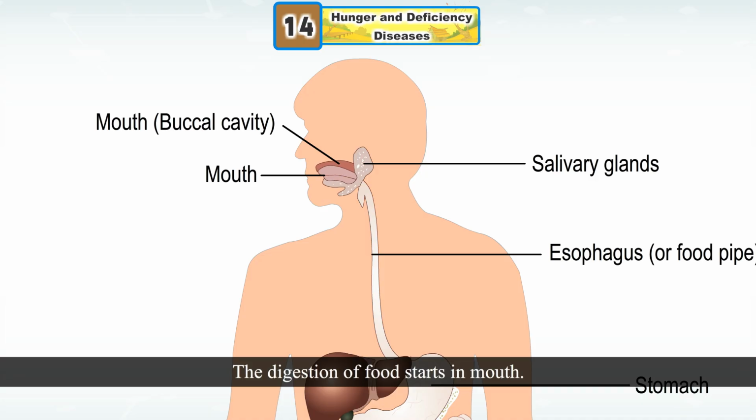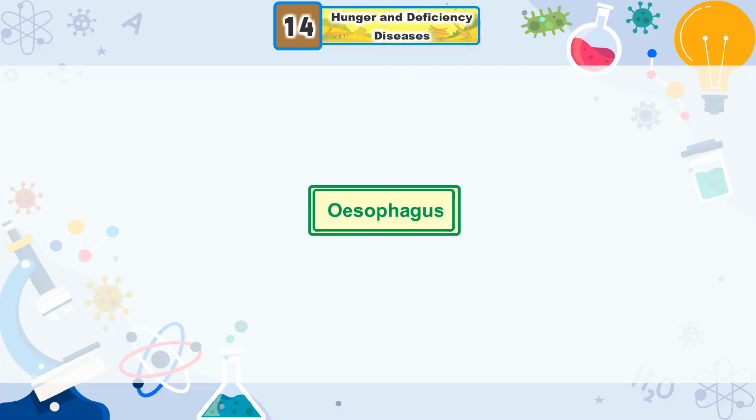Mouth. The digestion of food starts in mouth. The food we eat first mixes with saliva with the help of tongue. Saliva makes the food soft and easy to swallow. It also contains an enzyme called amylase that breaks starch into sugar.